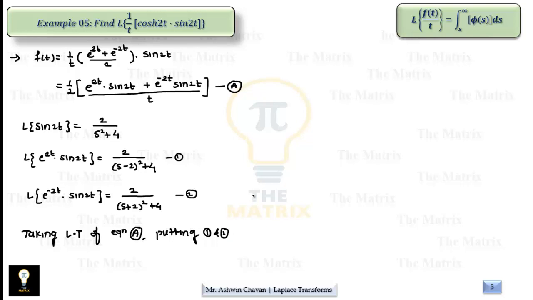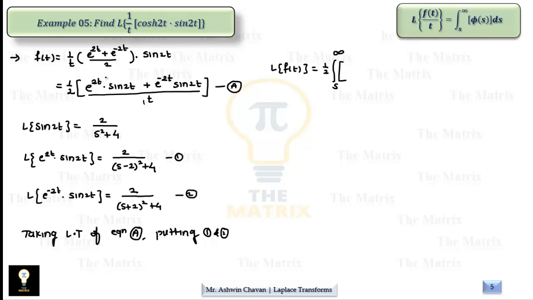we get Laplace of given function, say f of t, is half of, now you can see here this is division by t, its effect on the other side is integral from s to infinity of Laplace of numerator. So Laplace of numerator we have already calculated as equation 1 and 2.